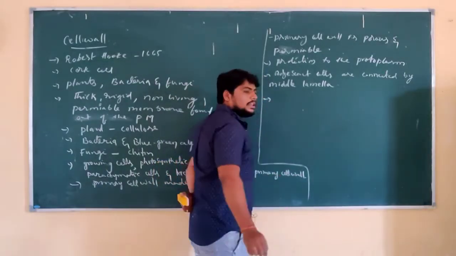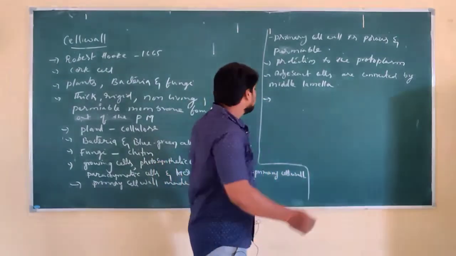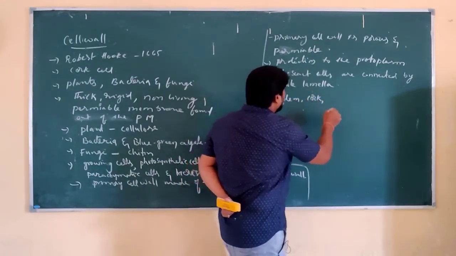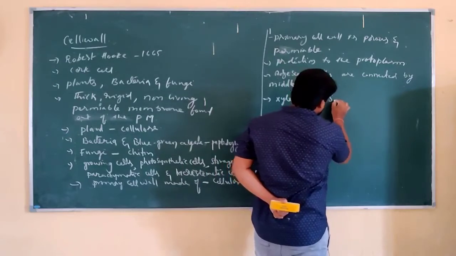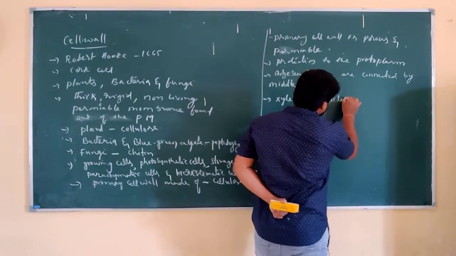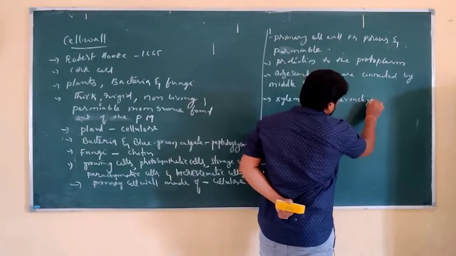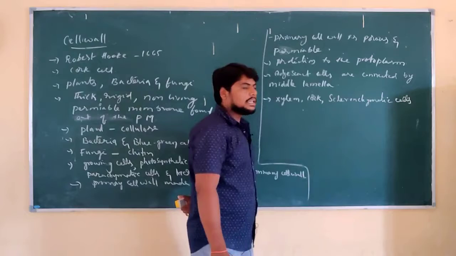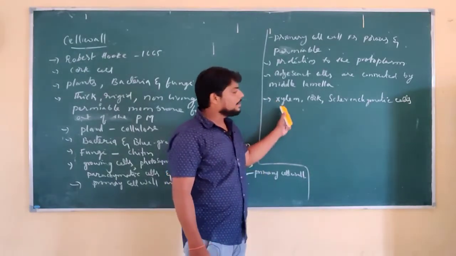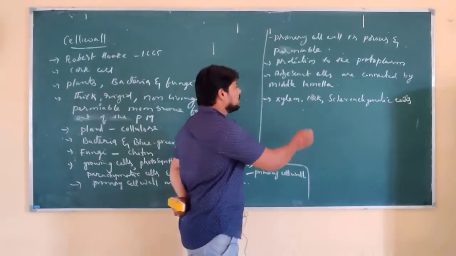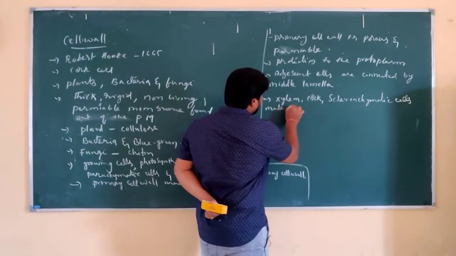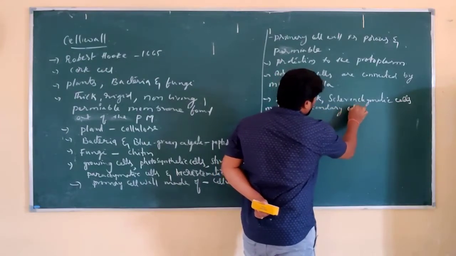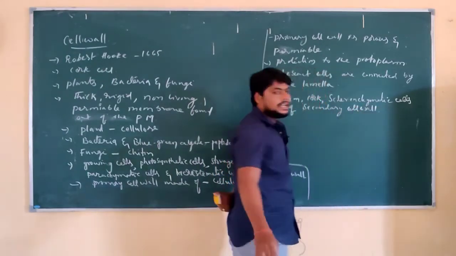Whereas in case of the dead cells present in xylem, cork cells, as well as sclerenchymatic cells, they are made up of secondary cell wall.